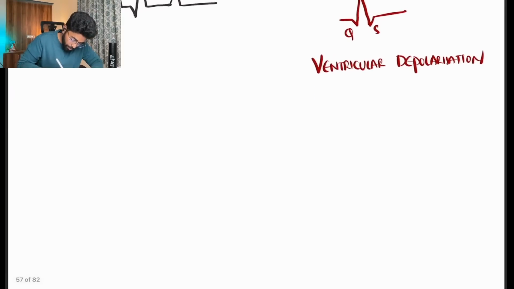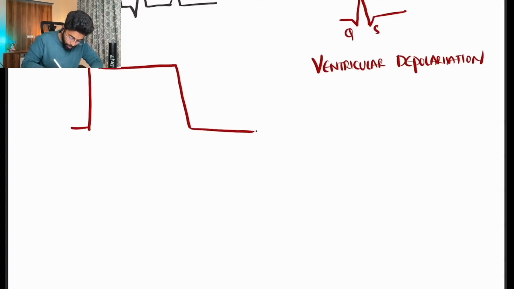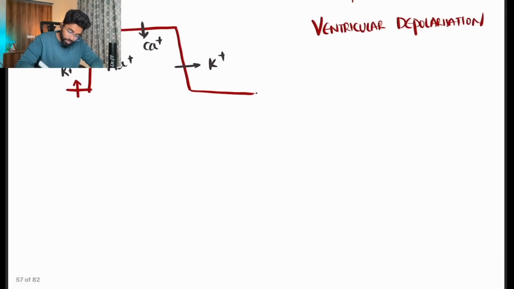So here we have the ventricular action potential. The resting one is potassium, and this is the sodium upstroke. And we have inward K plus rectifiers. Then we have calcium channels. Then we have potassium channels again here. So this is exactly synchronized with the QRS.